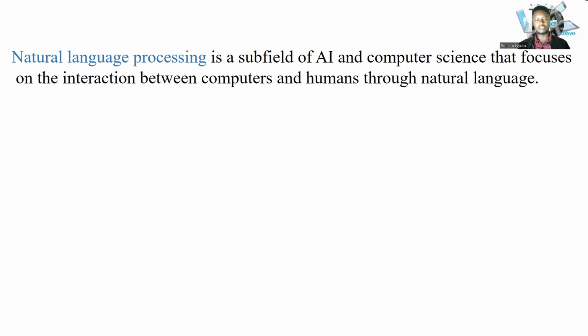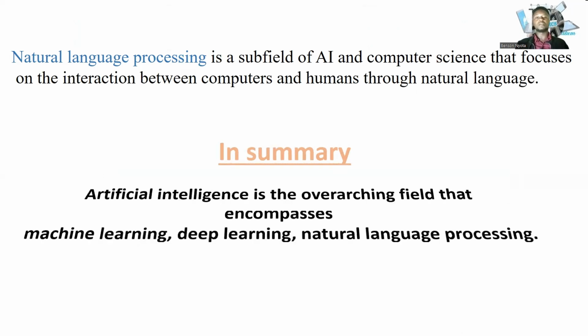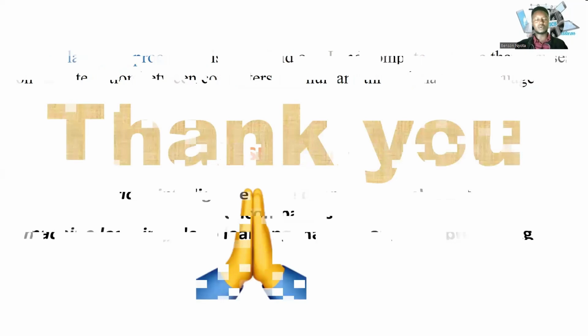So we've already seen everything in scope. We can summarize by saying that artificial intelligence is the overarching field that encompasses machine learning, deep learning, and natural language processing. Talking about the last one that we have not illustrated, when we talk about machine learning and deep learning, the aspect of using data to extract insights and patterns so that you can rely on those insights to make decisions or even predictions is what we call data science.